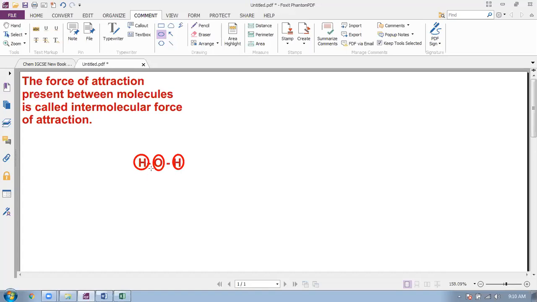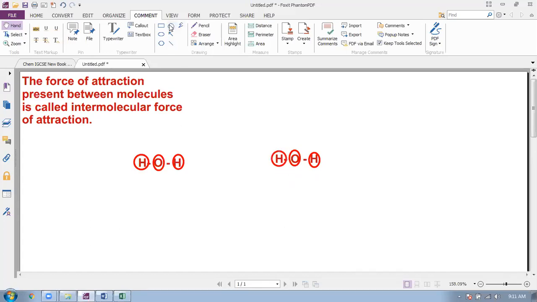And this is a molecule. Now this is another molecule.